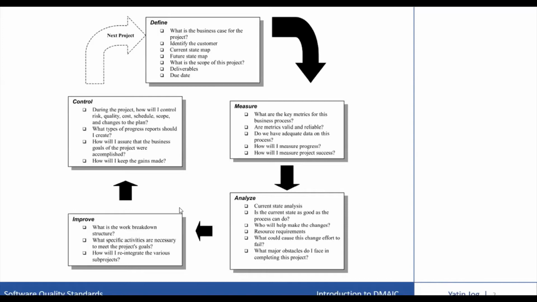The next phase is measure. Measure the existing system. You need to establish valid and reliable metrics to help monitor progress towards the goals which were defined in the previous phase, the define phase. In the measure phase, you can ask questions like, what are the key metrics for this business process? Are the metrics valid and reliable? Do we have adequate data on this process? How can we measure the progress, or the project success? All these kinds of measurements come into the picture.